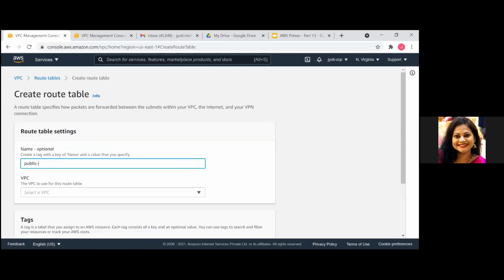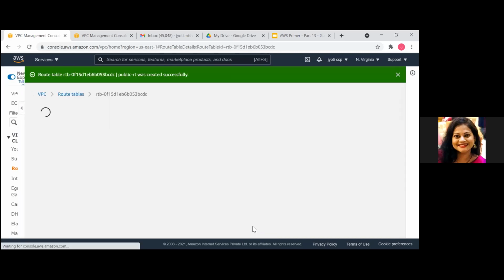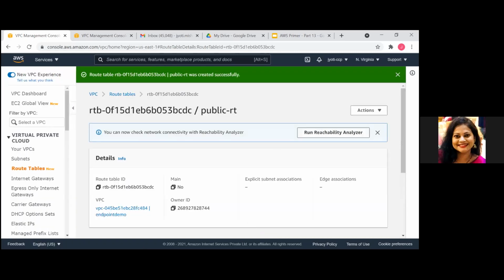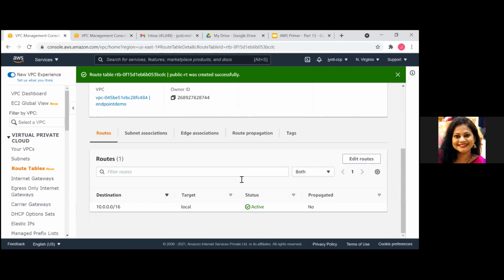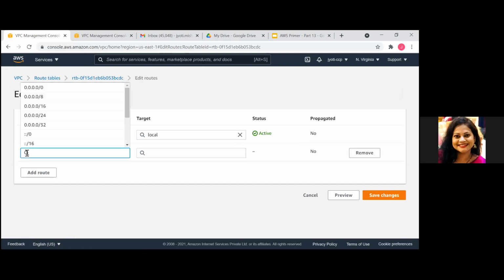Public RT. Since this is the public one, I'll associate the internet gateway with this.